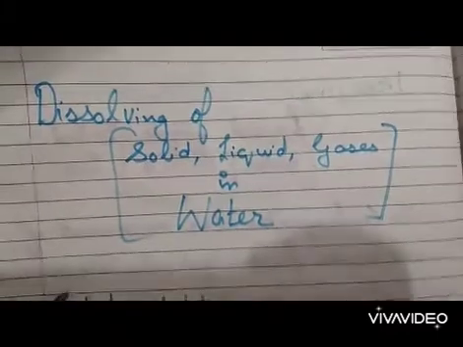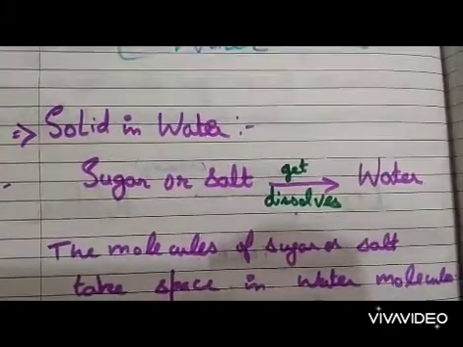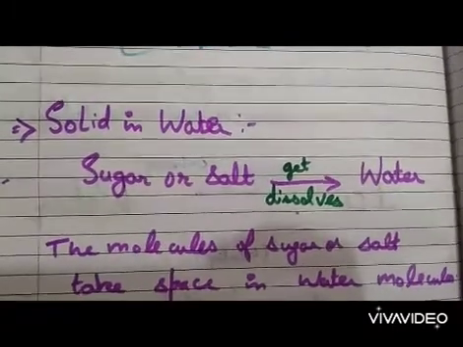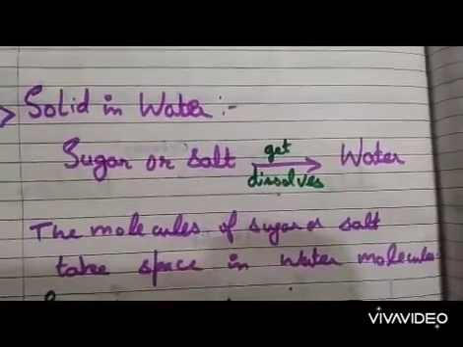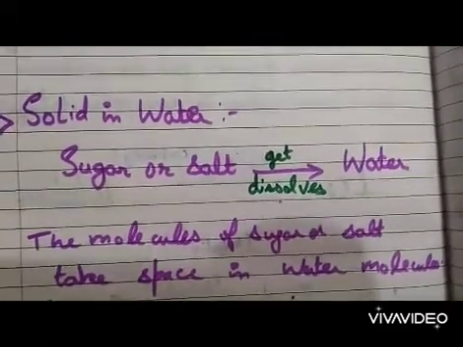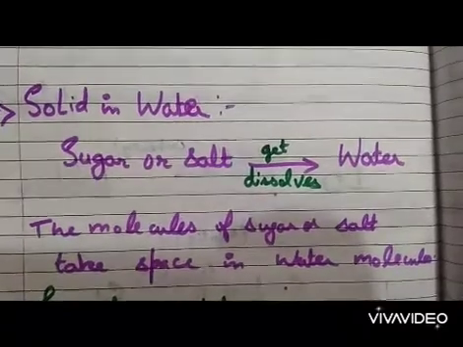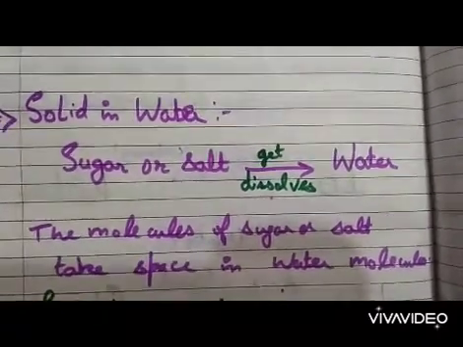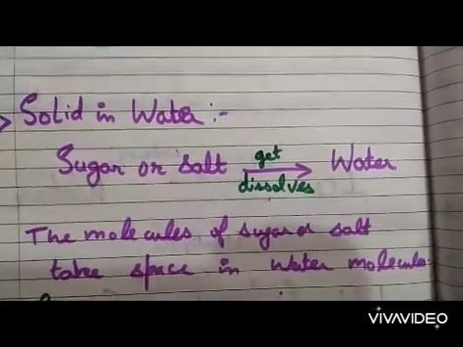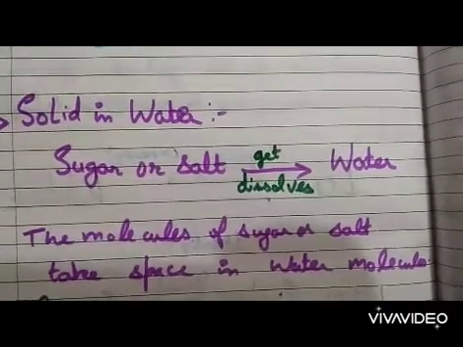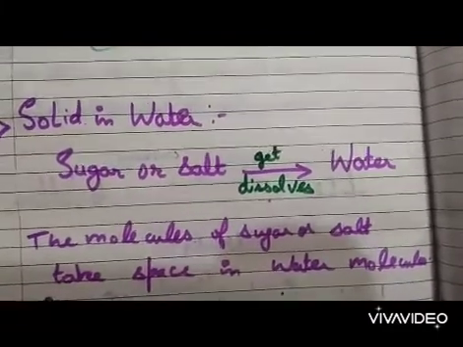First we study about solid in water. Solid means sugar or salt, they are solid in nature, and they get dissolved in water. Yes, you know that when you stir the salt in water, it gets dissolved. The molecules of sugar or salt take space in water. When we dissolve the sugar or salt in water, the molecules of sugar or salt take space in between the water molecules.